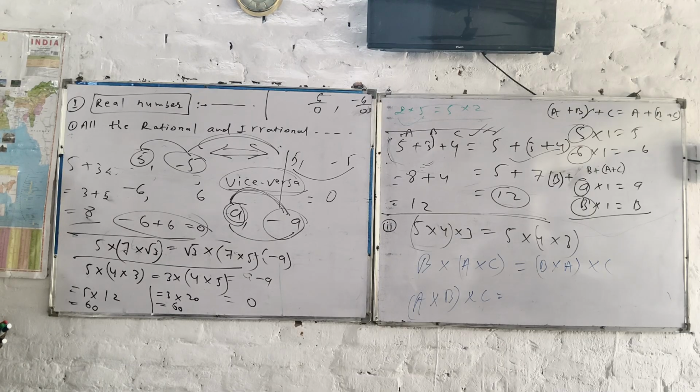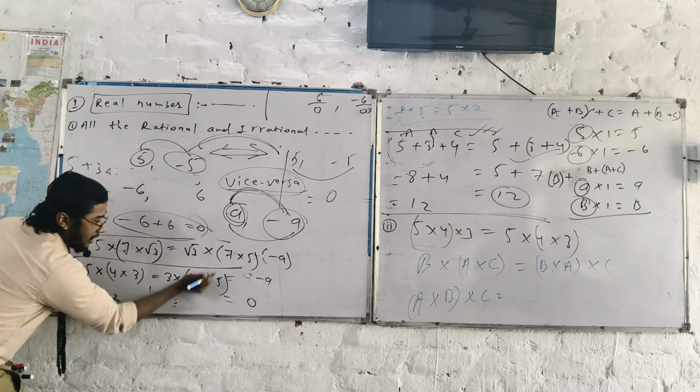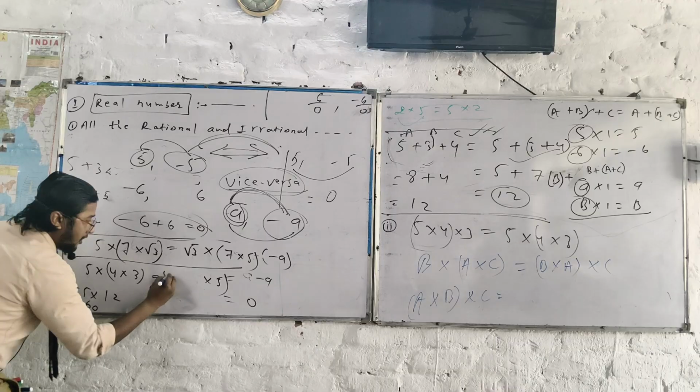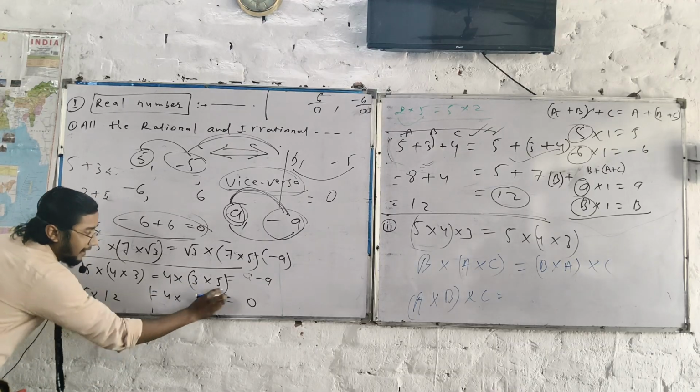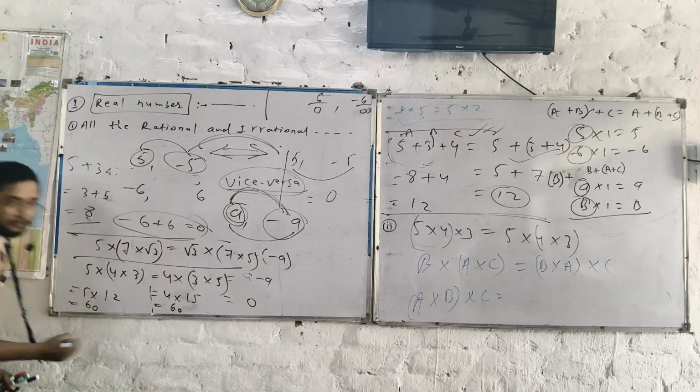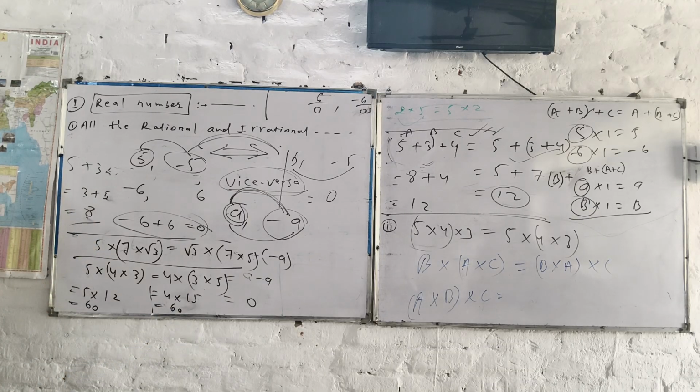Separate the 4, that's it. Where should I put the 4? 4 outside, 3 here. 4 3 5 jump. So it's equal to here.